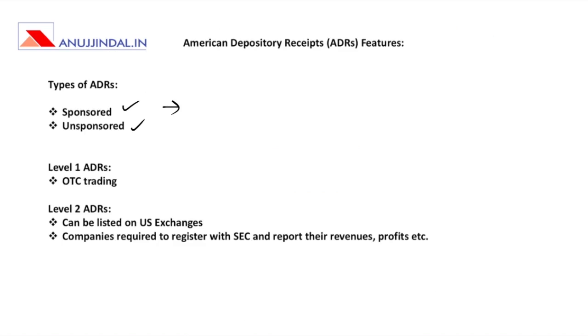So the sponsored depository receipts are the ones wherein the foreign company, in this case Indian company, because when we're talking about ADRs, then we're looking from the perspective of USA and not India. So Indian company in this case is willing to work with American Security Exchange Commission in order to get itself listed or get itself registered on the US stock exchange.